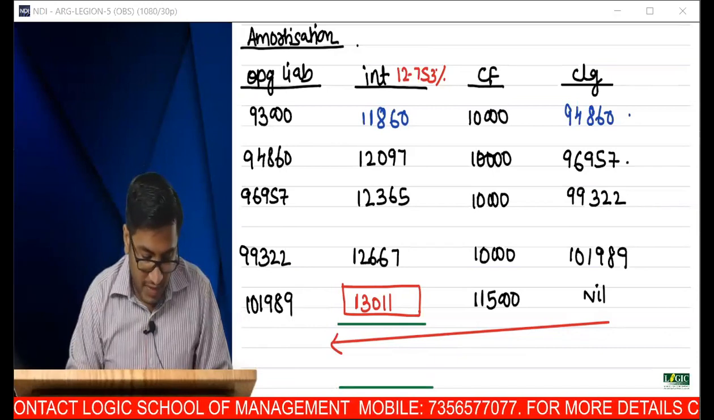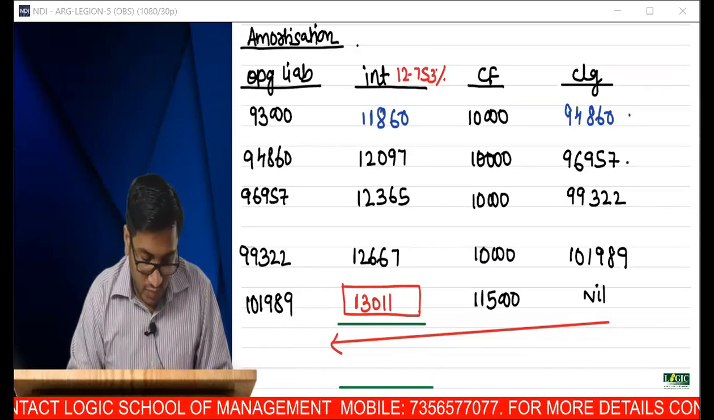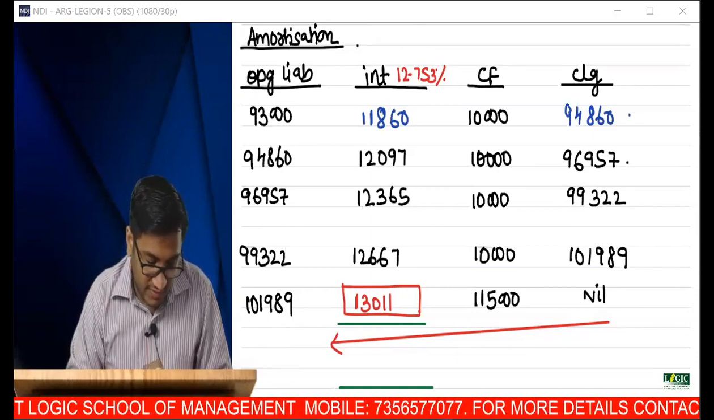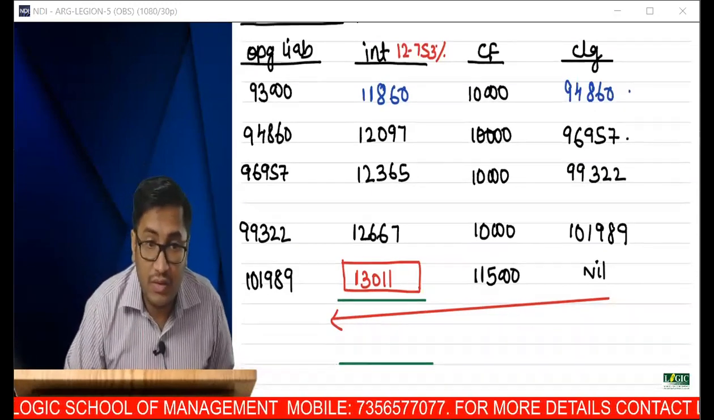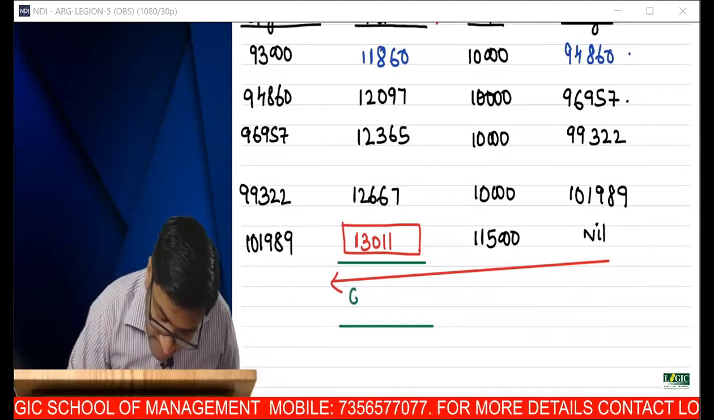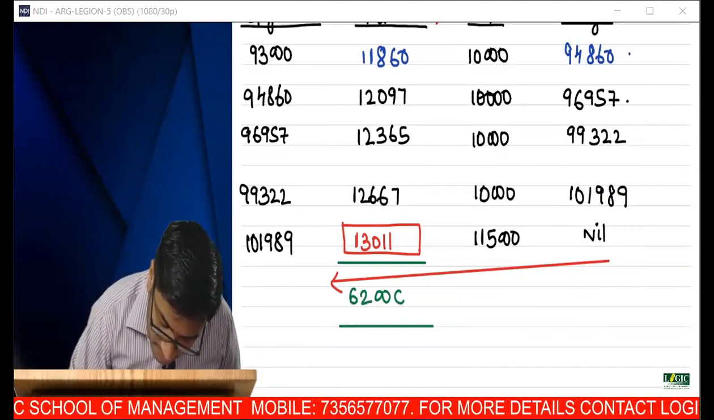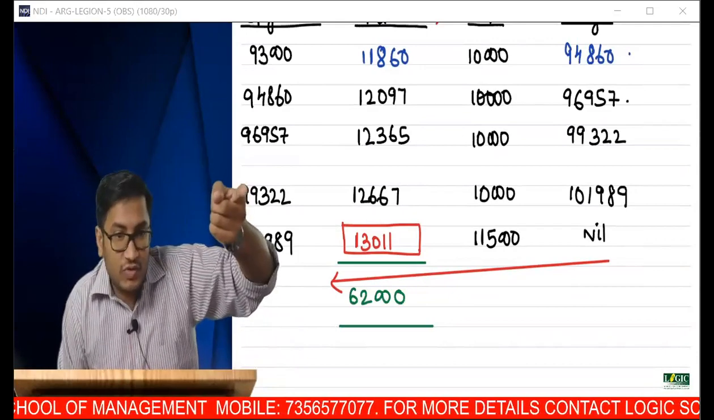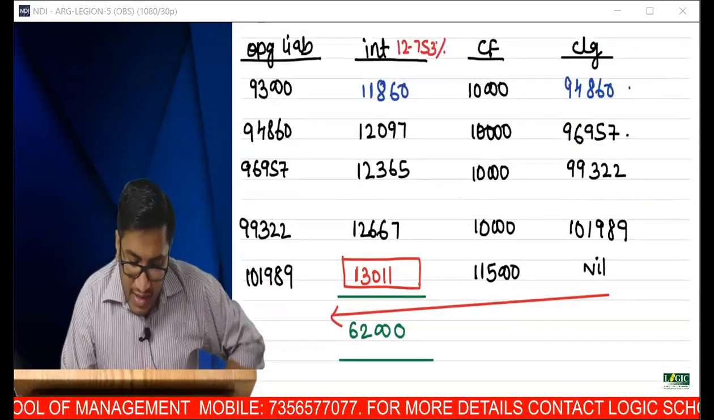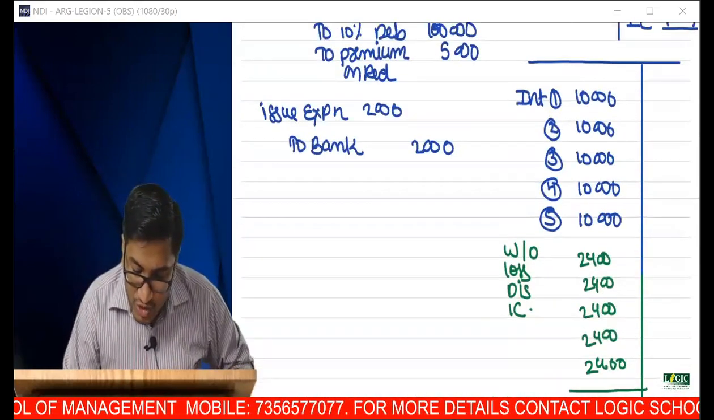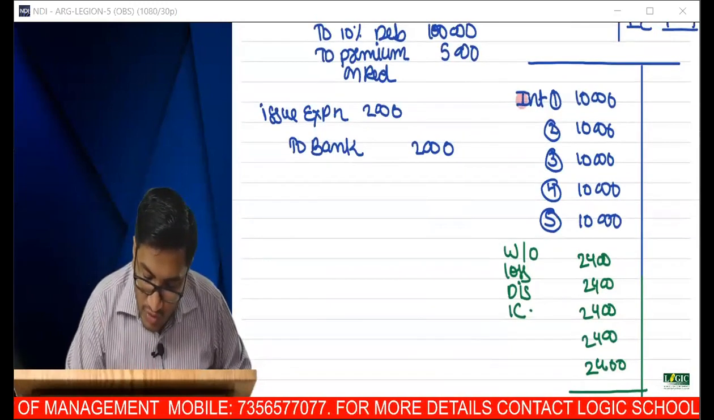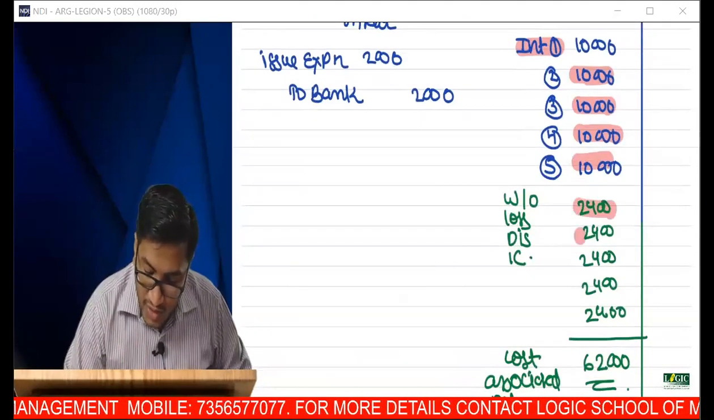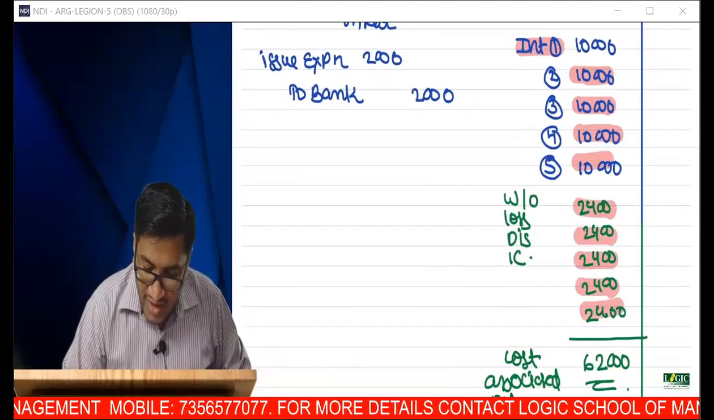11,860 plus 12,097 plus 12,365 plus 12,667 plus 13,011. What is the amount? Please add. Did you get the exact same 62,000? Earlier, we used to show interest to be 10,000, 10,000, 10,000, 10,000, and write-off to be 2,400, 2,400. You have done a straight lining.